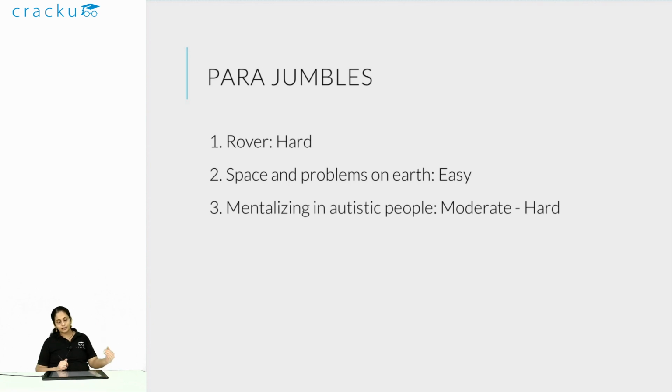When it comes to the third one, which was mentalizing in autistic people, these are the kind of parajumbles people skip because the sentences themselves are fairly long. Each sentence was a fairly long sentence of like 20 words. So 4 sentences like that itself would have taken you more than 1.5 minutes to read and understand. So this was kind of a time sink.